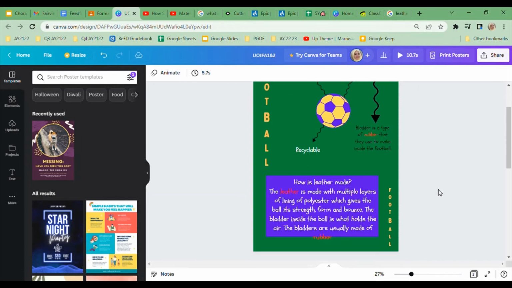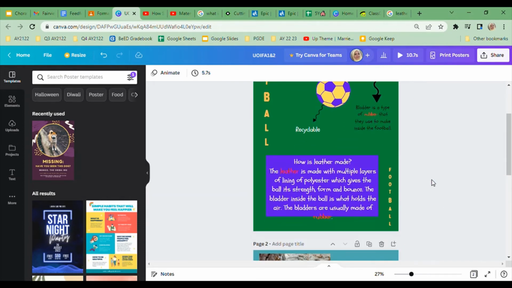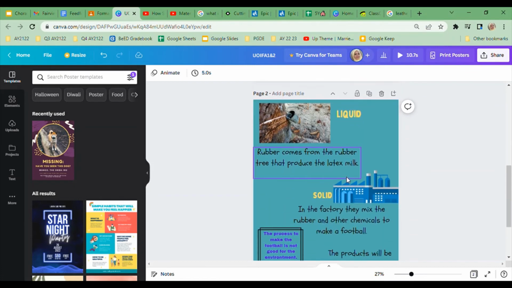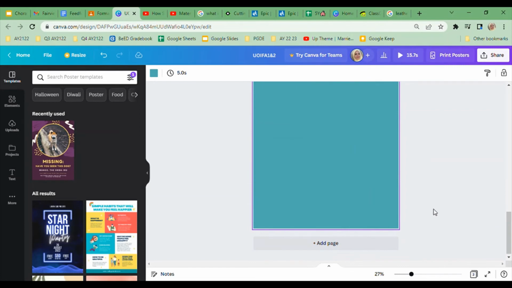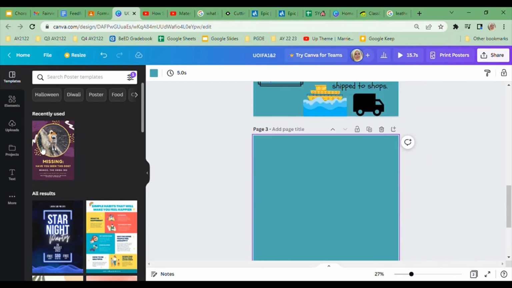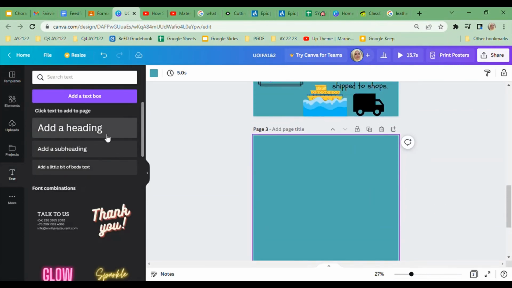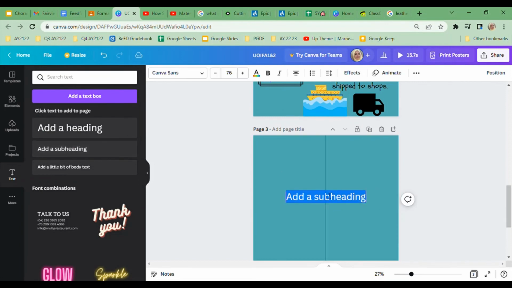Number 2, and this is something very important we will discuss in school later, is your referencing. So I know that you have done a lot of research here, Ayman. You have found a lot of information about how football is made. What I want you to do is add a page. For now, this is how we're going to reference our work. We're going to add a text box.